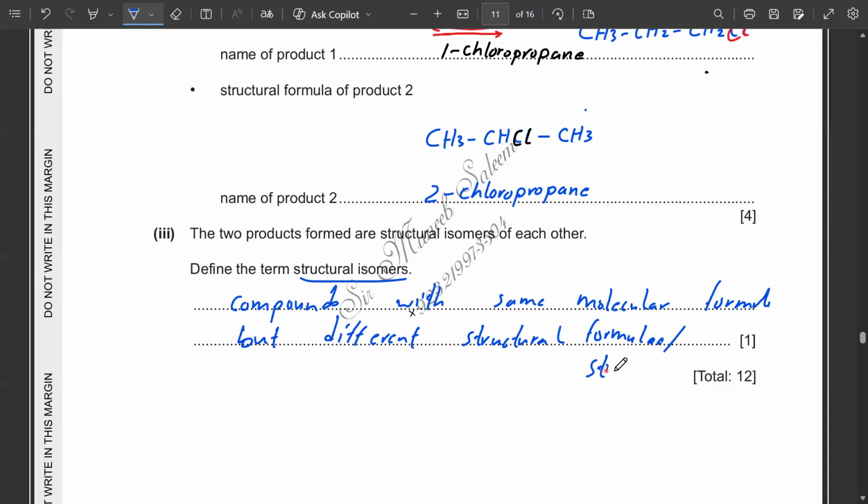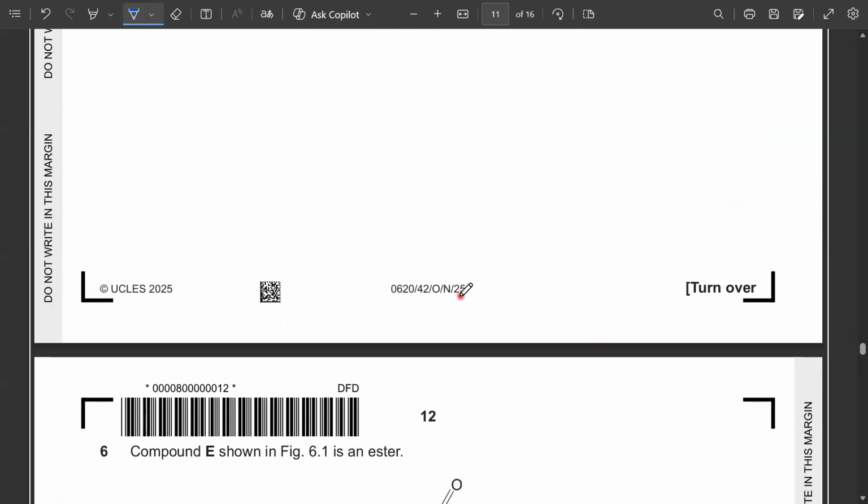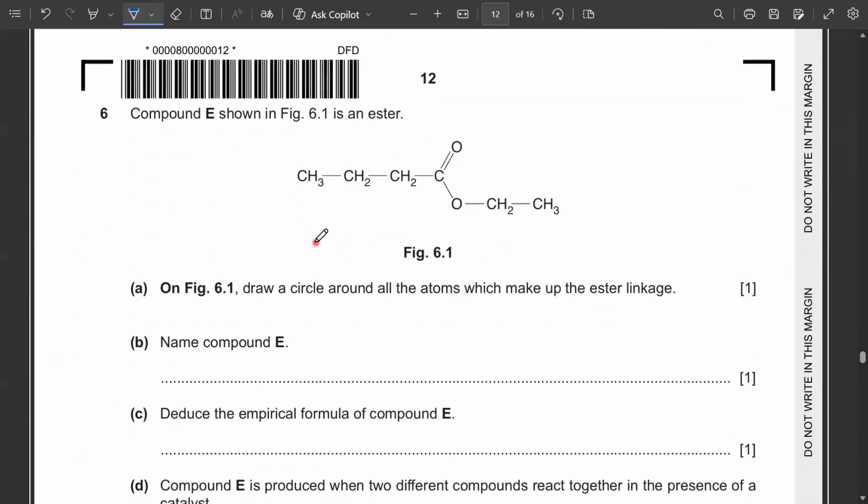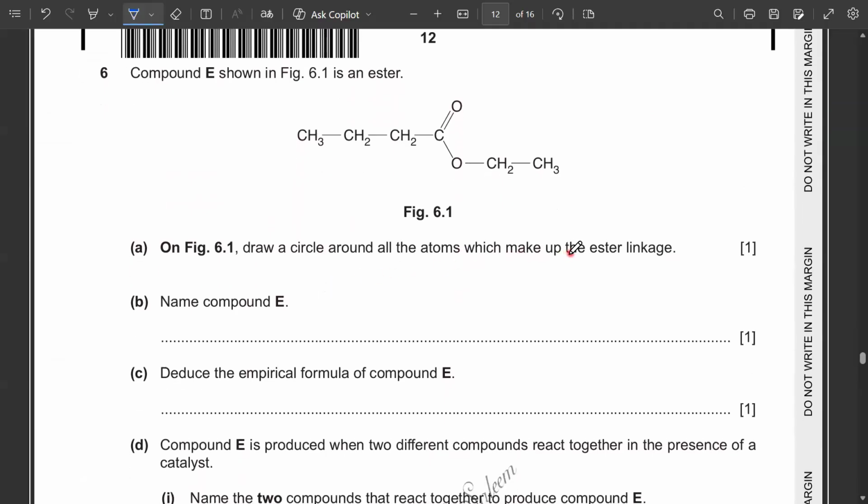Or structures. Both mean the same thing. Then question 6.1 on the figure: draw a circle around all the atoms which make up the ester linkage. So this is an ester compound. You have to indicate the circle of the ester.